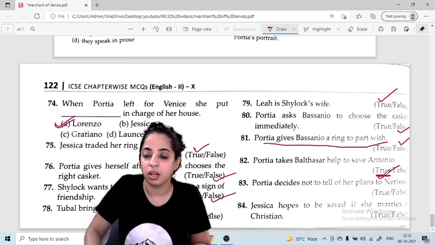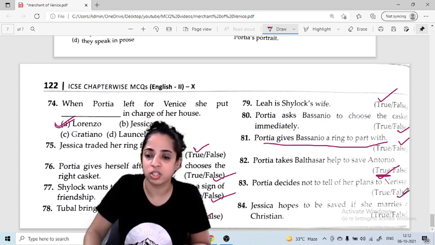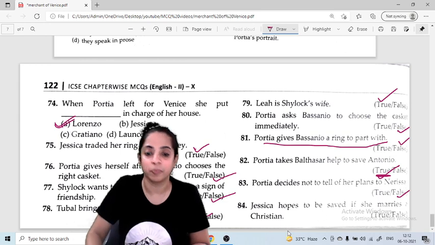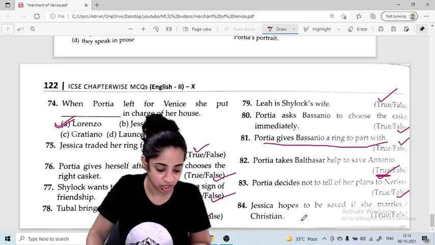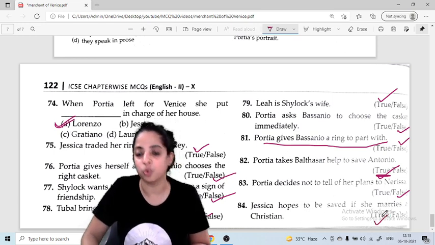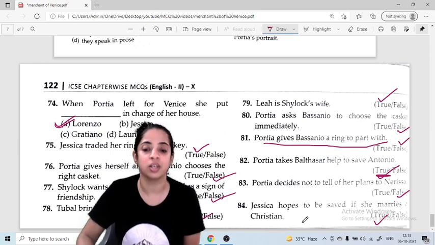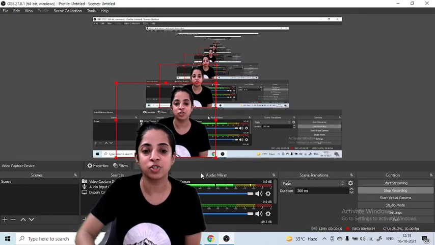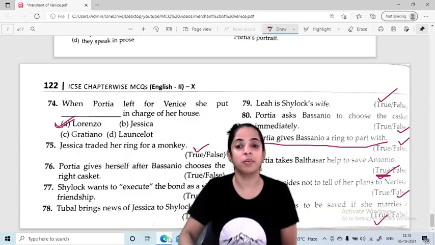She took his help. Portia decides not to tell her plans to Nerissa. Is it true? No, it is false because they both planned together. Jessica hopes to be saved if she marries a Christian. Is it true? Yes, it is true. So this was all about your Merchant of Venice, children.